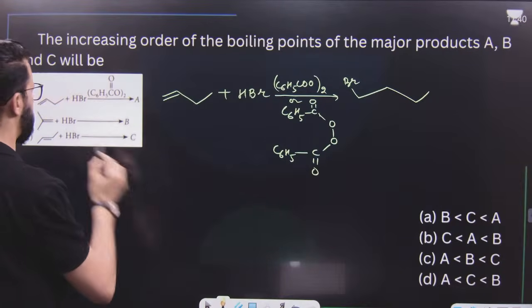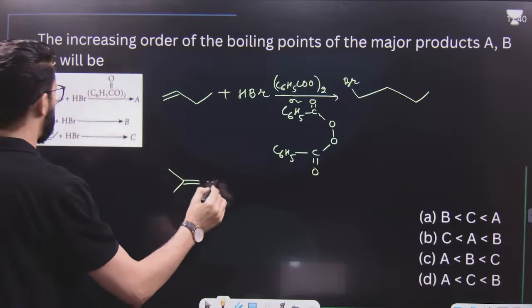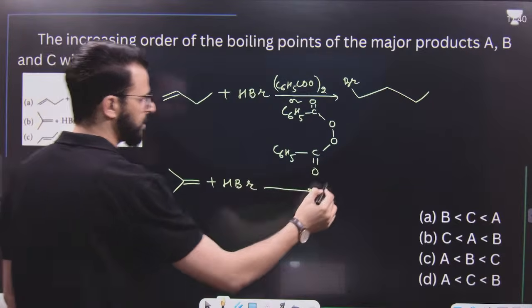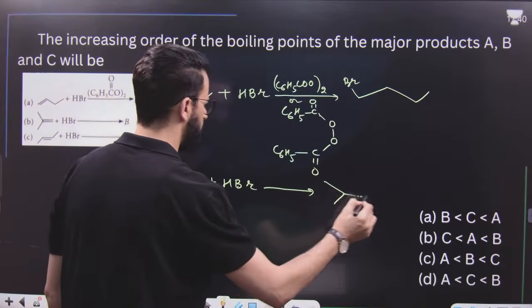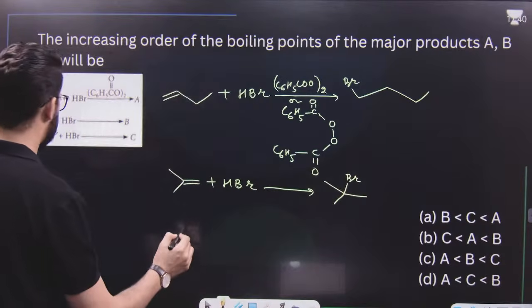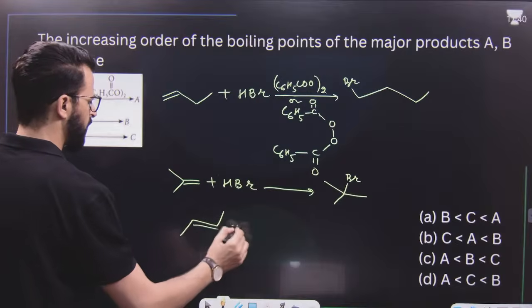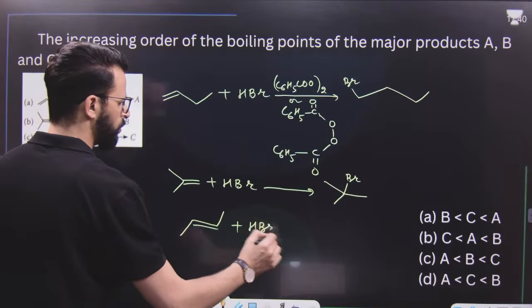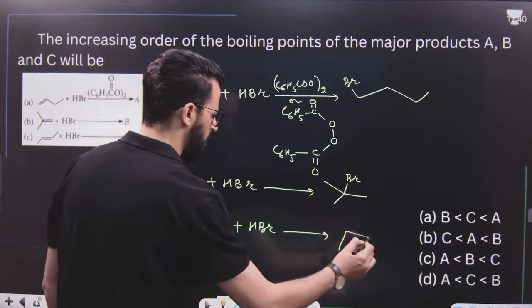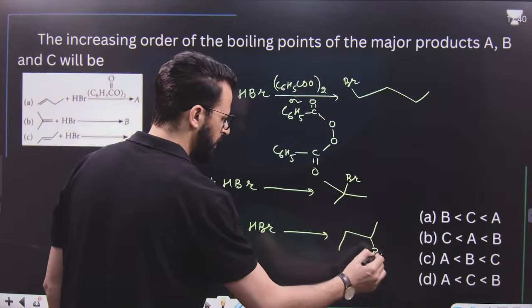So after that, in the second, addition of HBr without peroxide, that means Markovnikov's addition. Then once again, this is symmetrical, so it's up to us how to add bromine and hydrogen.